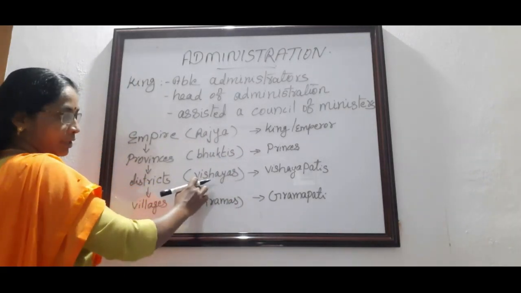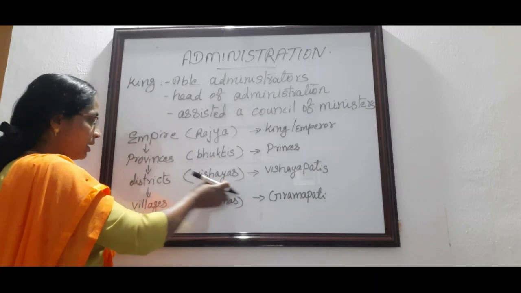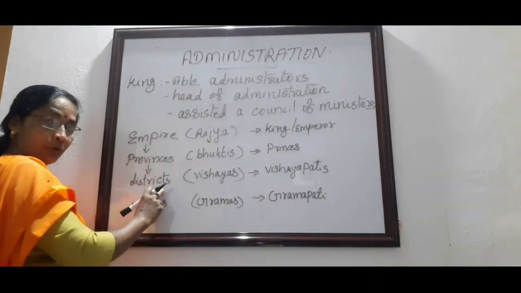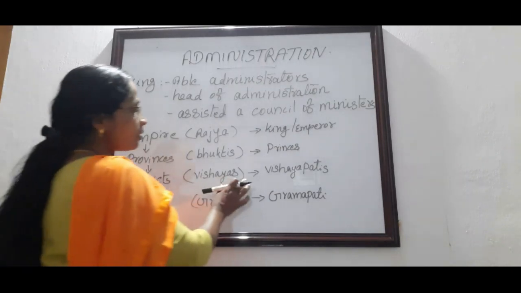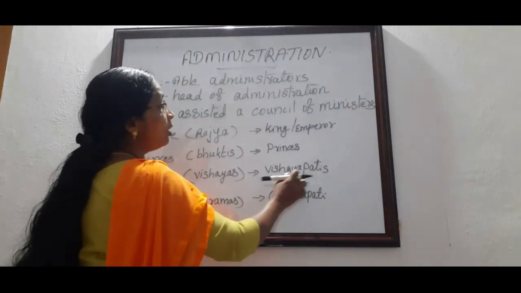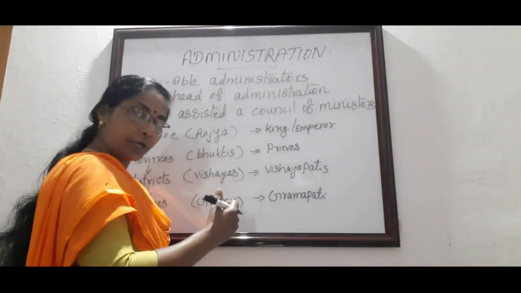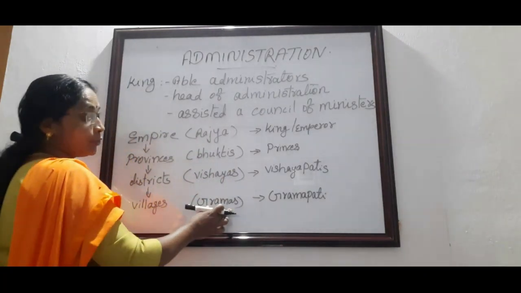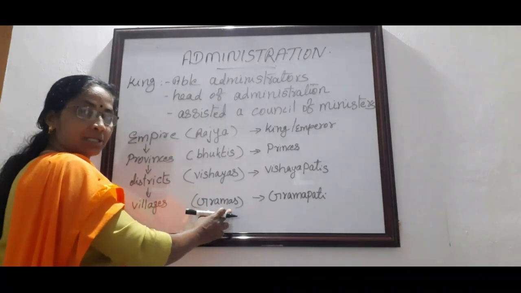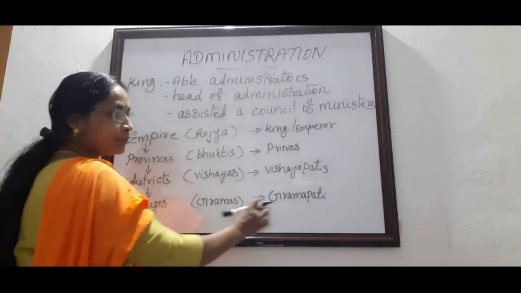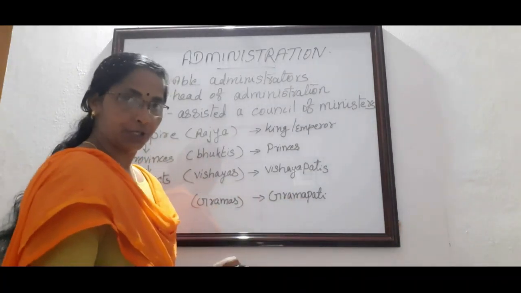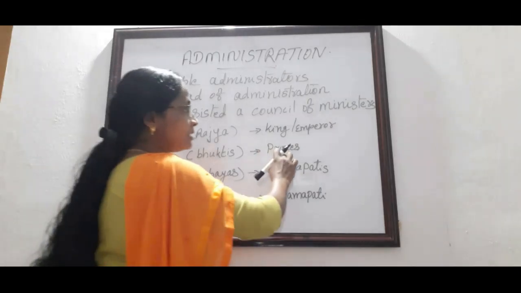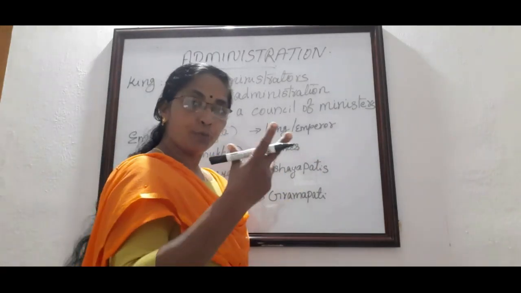Bhuktis were further divided into Vishayas. Vishaya means districts. What do we see in the present day instead of Vishayas? That is district. The heads of the Vishayas were called Vishayapatis. Who was the head of the Vishaya? Vishayapatis. Again the Vishayas were divided into Gramas. The head of the Gramas were known as Gramapati. Who was the head of the Grama? Gramapati.